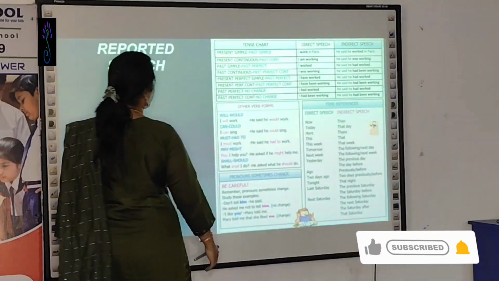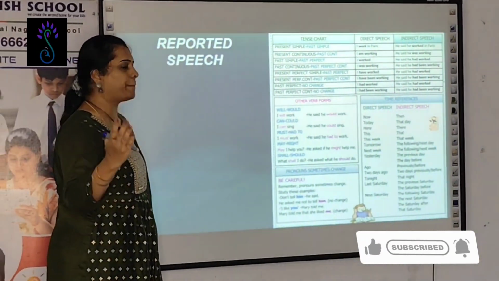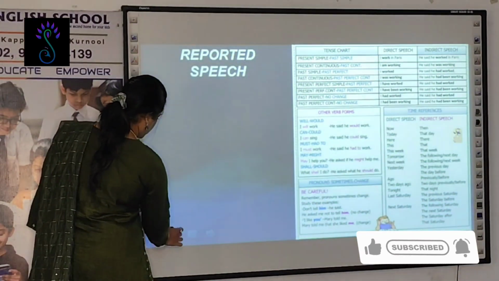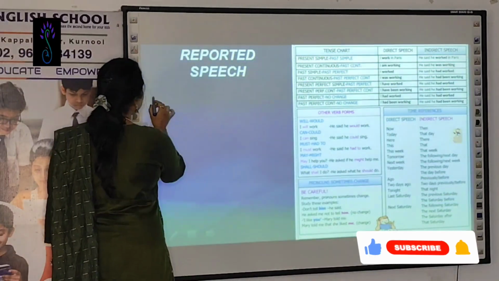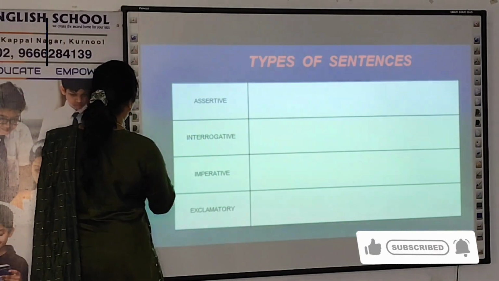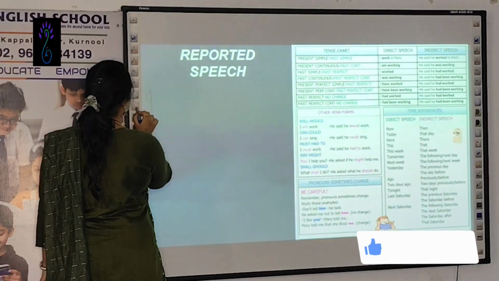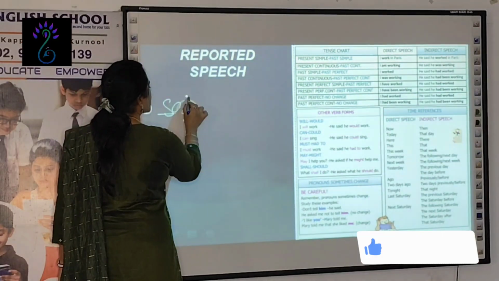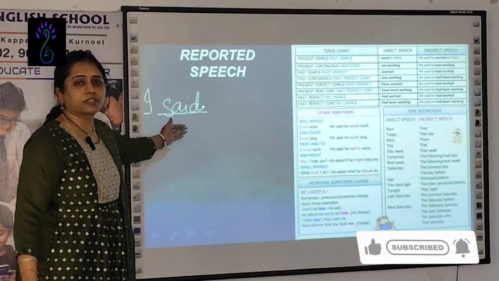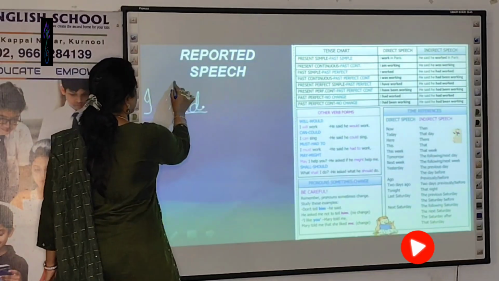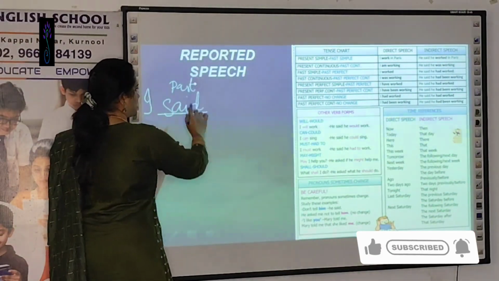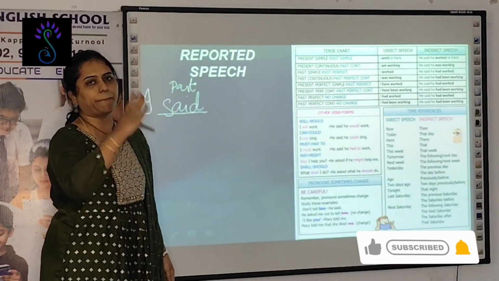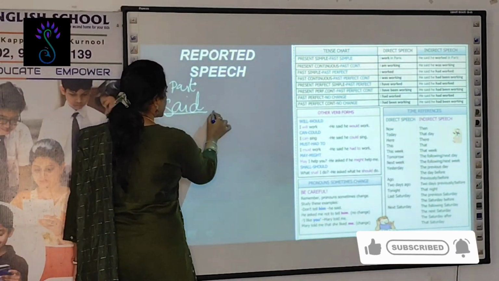Now, if it is simple present tense, it will be changed into simple past tense. For example, I said, it depends upon the reported verb. I is the subject, and this said is the reported verb, beta. What is the tense of this reported verb? It is V2 form, it is past tense. When it is given in past tense, whatever the tense you give next, it will convert into the past form. Okay, I said